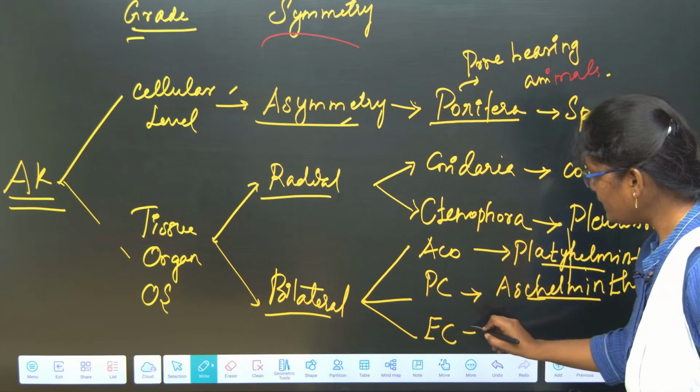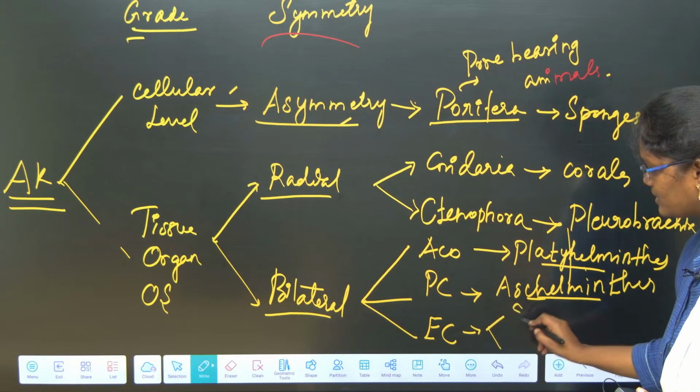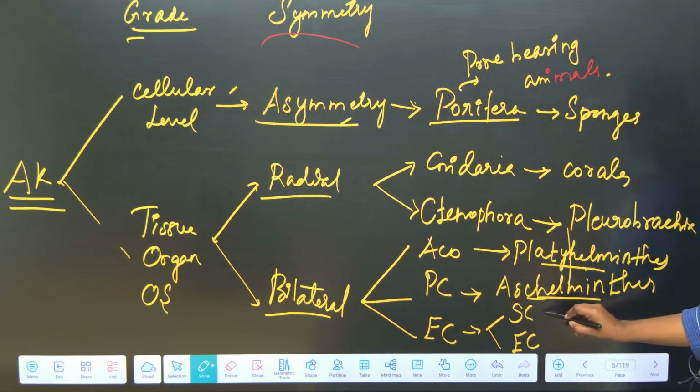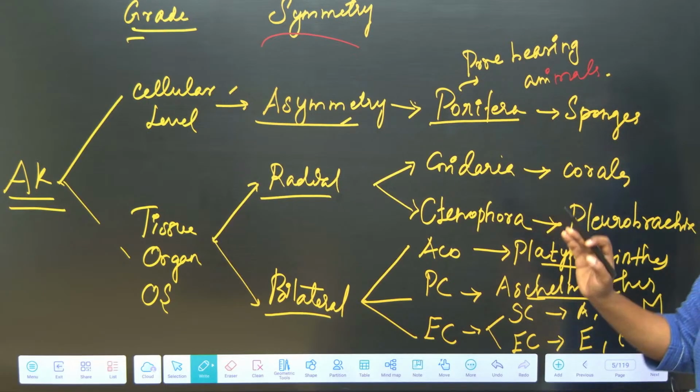Now, in the eucoelomates, we have two different types: one is schizocoelomate and another one is enterocoelomate. In the schizocoelomates, how many phyla do we have? Annelida, Arthropoda and Mollusca. In the enterocoelomates, we have the phyla Echinodermata, Hemichordata and Chordata. So these are all an outline classification of the animal kingdom.